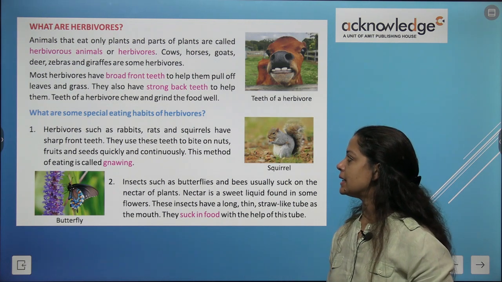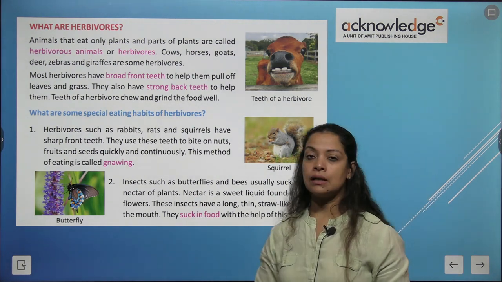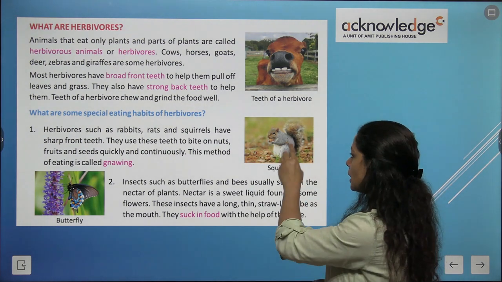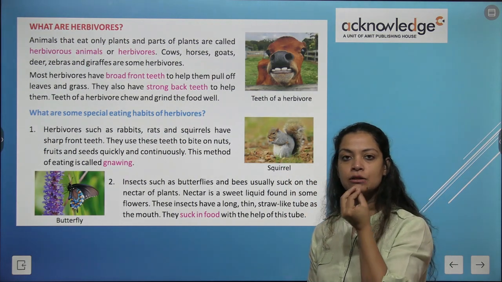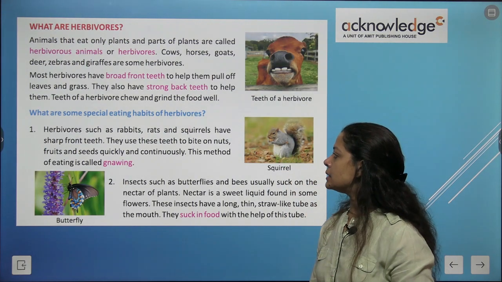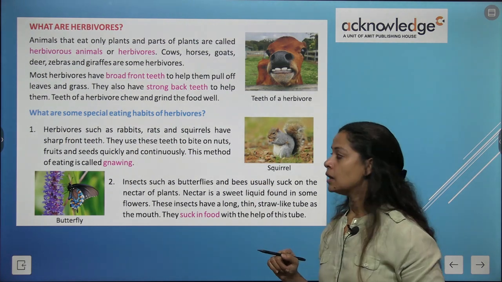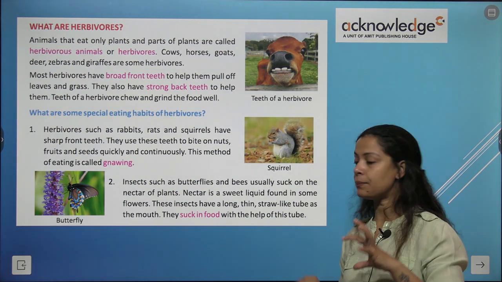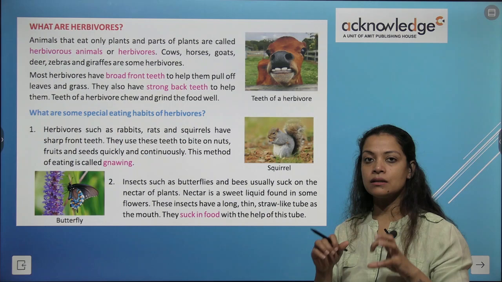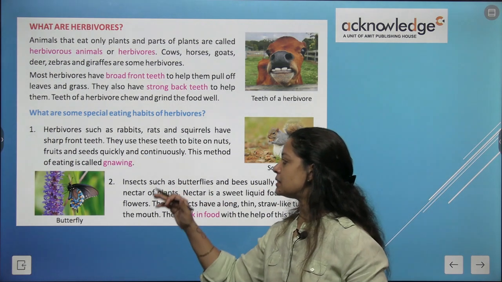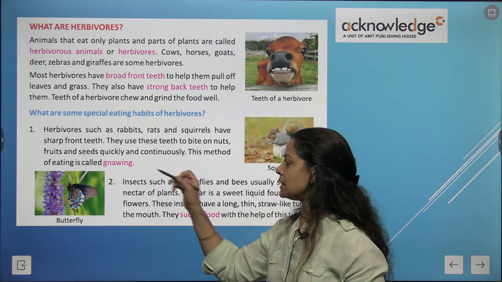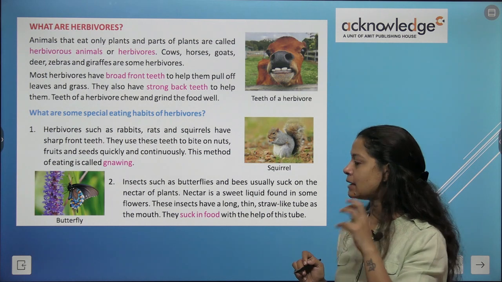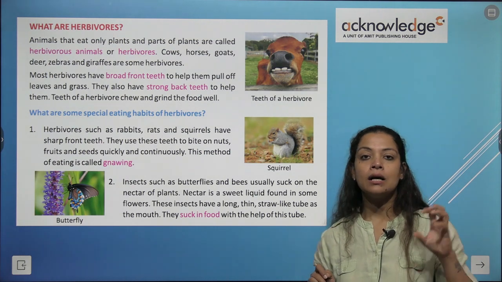Now, what are special eating habits of herbivores? First, animals like rabbits, rats, squirrels have sharp front teeth. आपने देखा होगा squirrel या rat के जो front teeth होते हैं, they are very sharp and very long. They use these teeth to bite on nuts and fruits and seeds quickly and continuously. They keep on pricking the shells of nuts. This method of eating is called gnawing. G-N-A-W-I-N-G is called gnawing. The way squirrels, rats and rabbits eat their food is called gnawing.